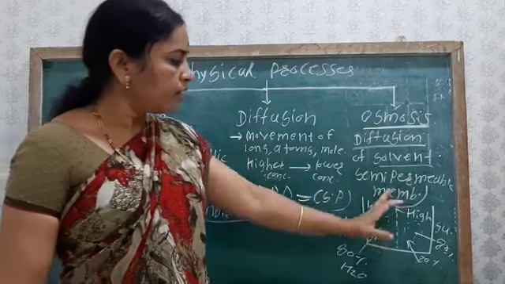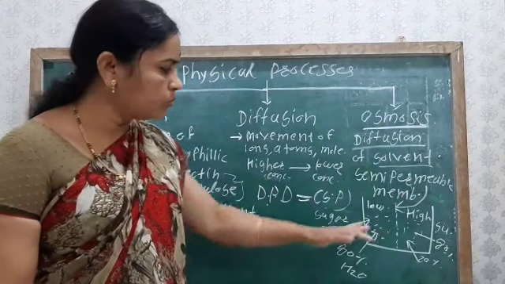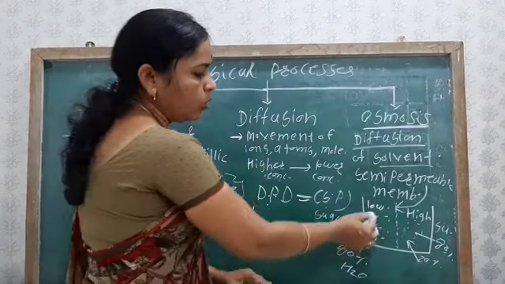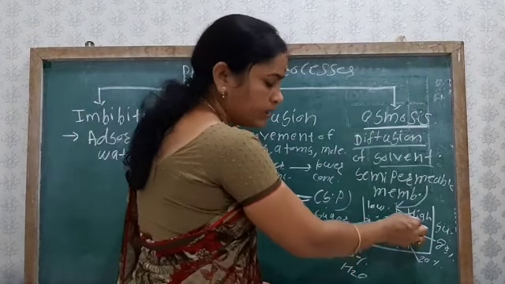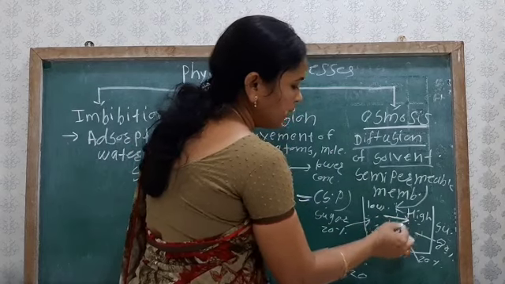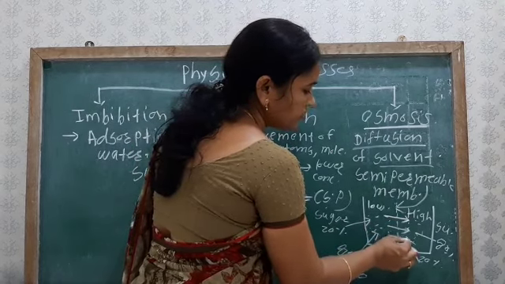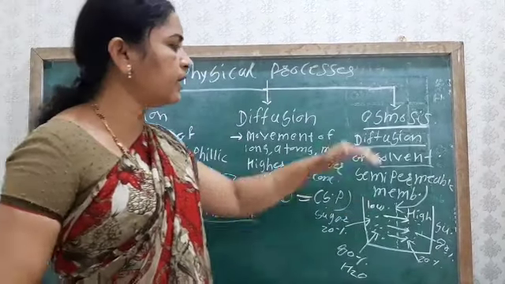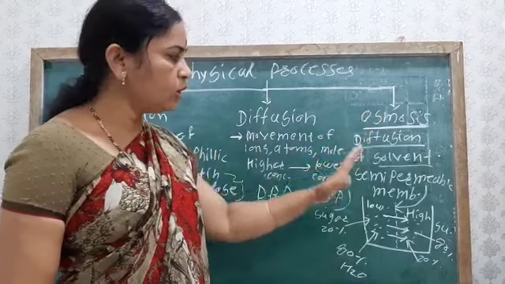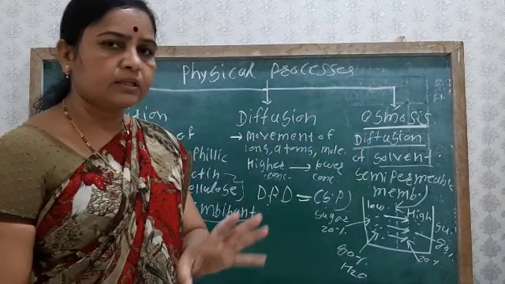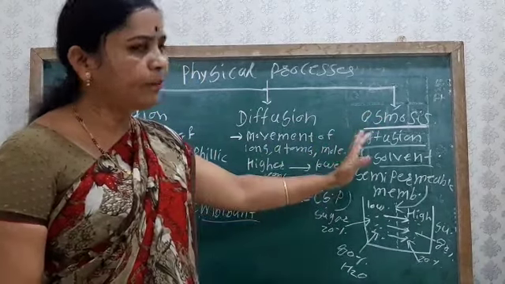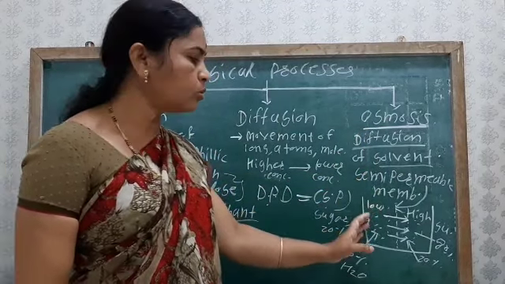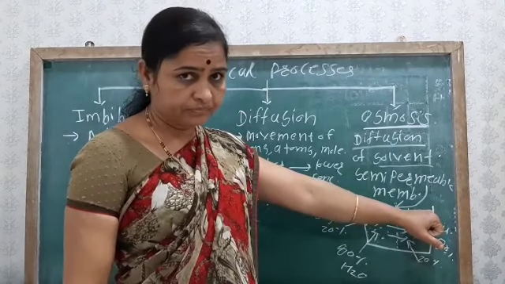So osmosis means the movement of the solvent, that is the movement of water, from the low concentration of solution to the high concentration of solution, in this direction. That is nothing but osmosis. It is known as osmosis. So osmosis is simply the movement of the solvent from the low concentration solution to the high concentration solution.